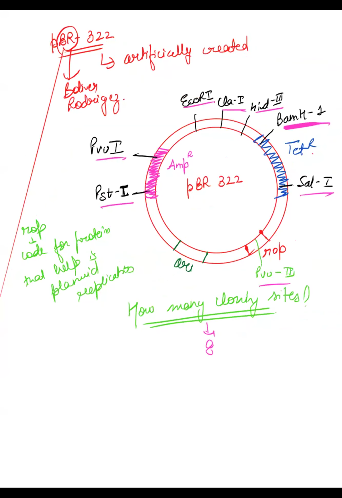And after that, how many cloning sites are present inside the selectable markers?